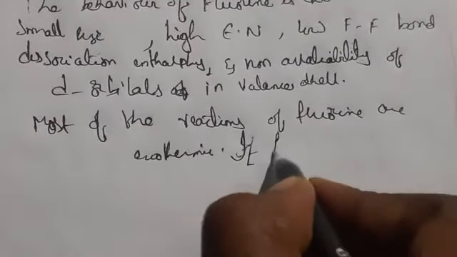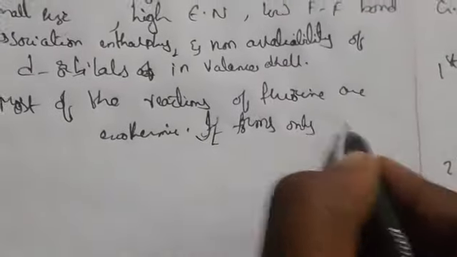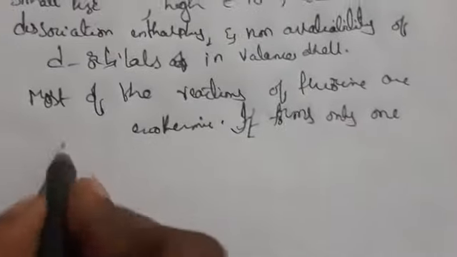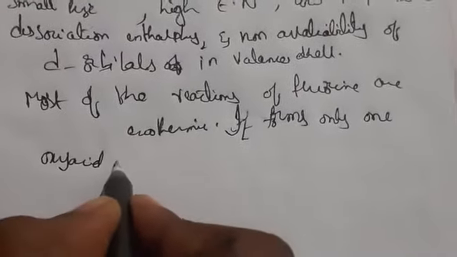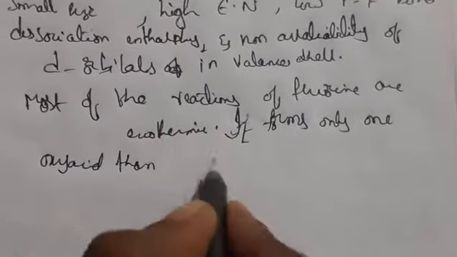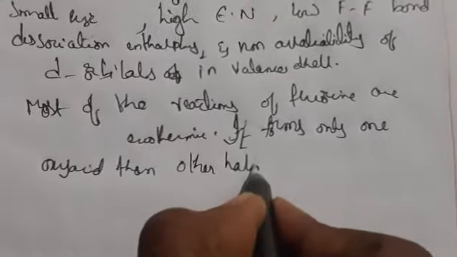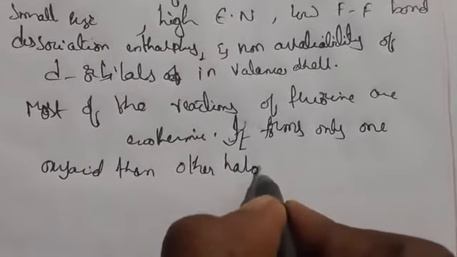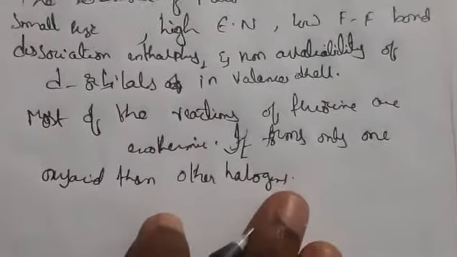Fluorine forms only one oxyacid, whereas the remaining halogens can form a number of different oxyacids.